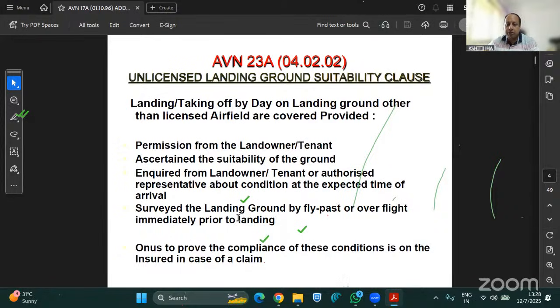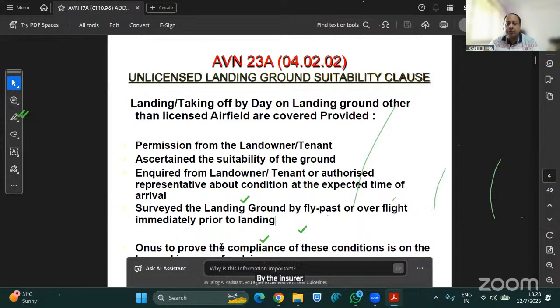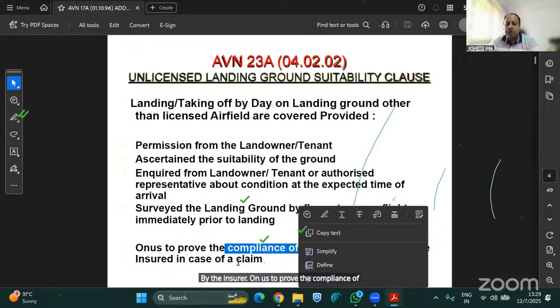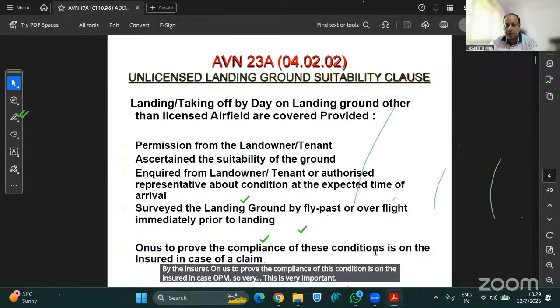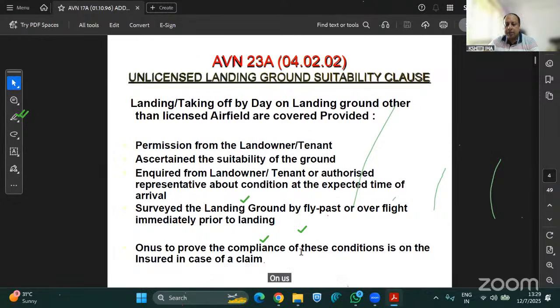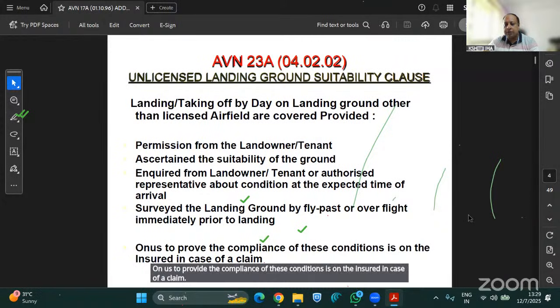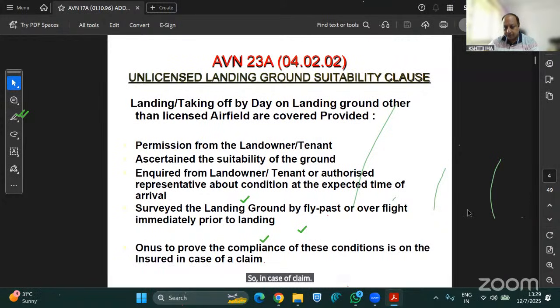So these are some of the preconditions which are to be taken care of by the insured. The onus to prove the compliance of these conditions is on the insured in case of a claim. So this is very important. So in case of a claim, if the insured wants to claim under this policy, he will have to prove that this loss happened due to unlicensed landing only.